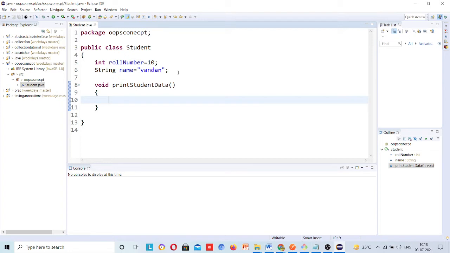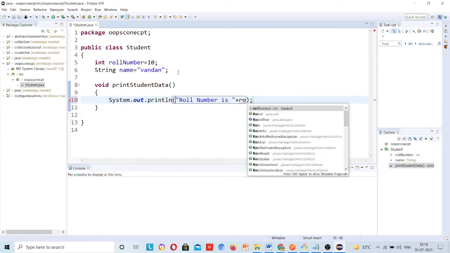So for student data, I will use sysout, small and caps, and then roll number is plus roll, control space, it will suggest the variable name also.